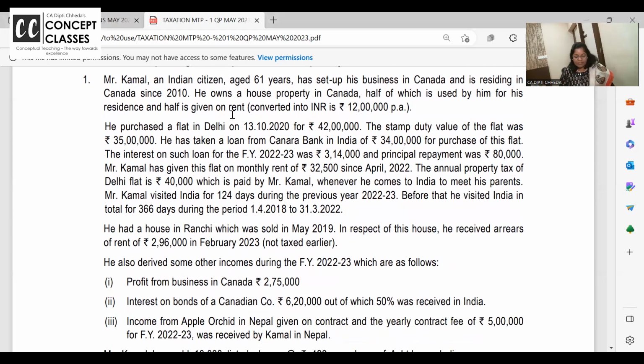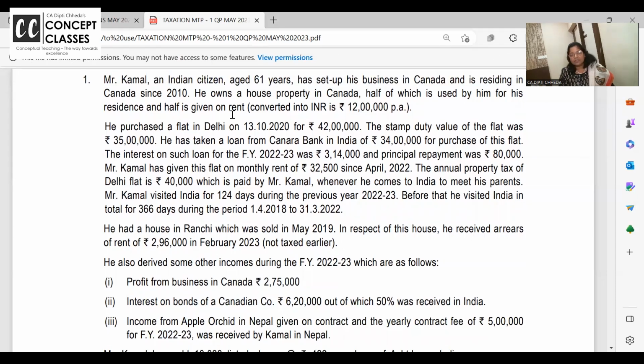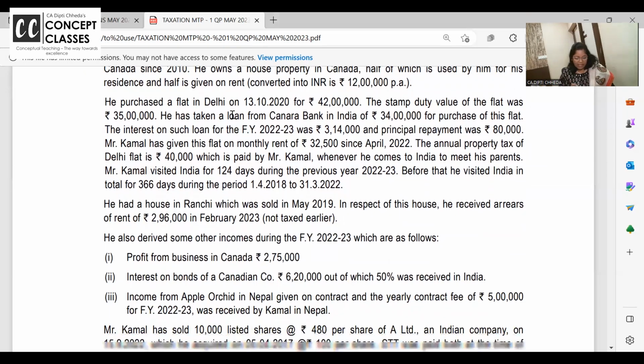Next, he purchased a flat in Delhi on 13th October for 42 lakhs. The stamp duty value was 35 lakhs. He has taken a loan from Canara Bank in India, 34 lakhs for the purchase of the flat. Interest on such loan is 3,14,000. So interest, where is it deductible? House property. And principal 80,000, where will it be deductible? 80C, you get a deduction.